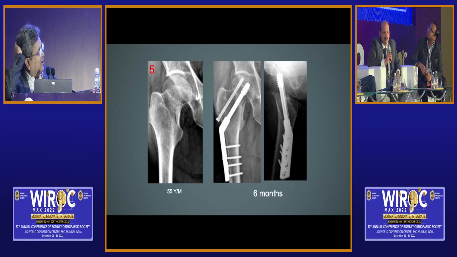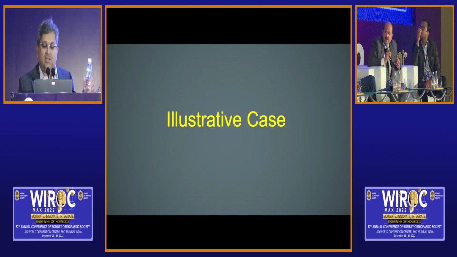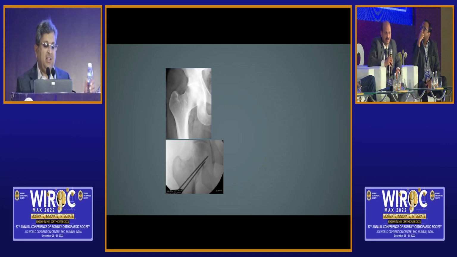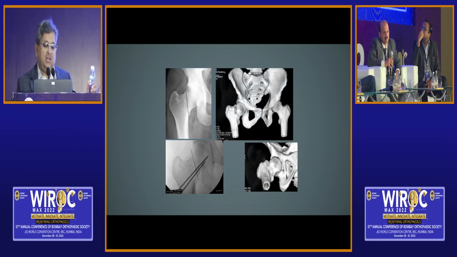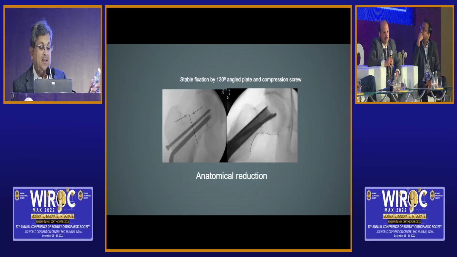And despite probably good fixation, this landed up with some collapse. But anyway, the point I'm trying to make, Sachin, stay with me. So that's the vertical fracture line. CT was showing this amount of displacement. Again, there was a phase in my life when I was using an angled blade plate for such fractures. And that's what I did, and it stayed well.